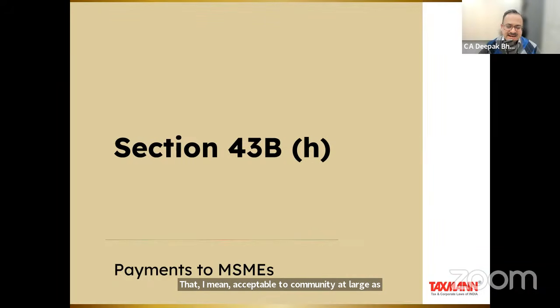So indirectly, through Section 43B Clause H, that MSME Act is effectively being implemented. This is my understanding of this new clause, and this is the reason that Section 43B Clause H had to be introduced by the government.